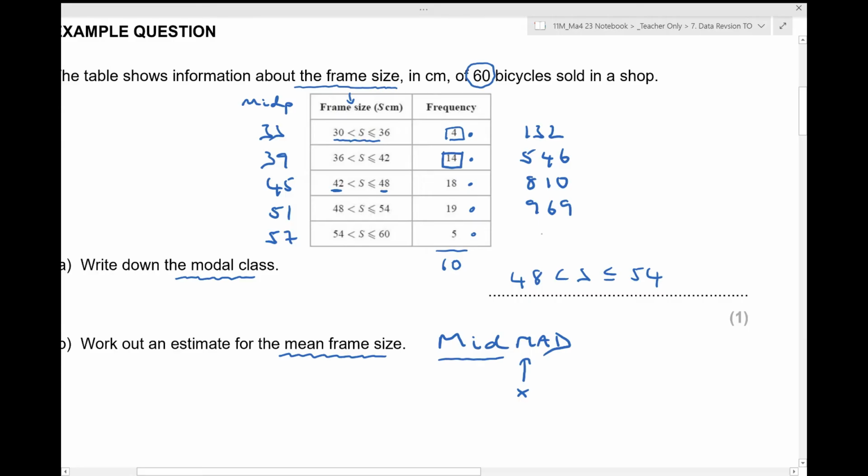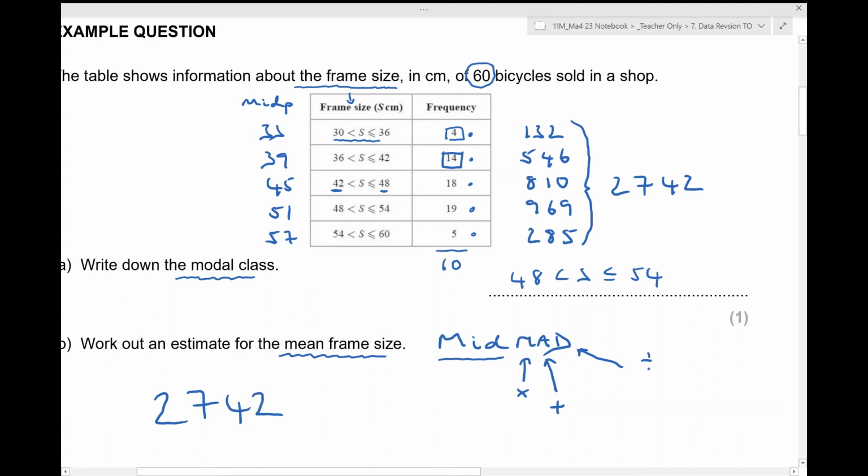And 57 times 5. So I've multiplied, and now I'm going to add. The A stands for add. I'm going to add up all these frames. This is going to give me the total of all the frames of all the bicycles. And now I'm going to divide, because I've got that total, 2742. That's every one of the 60 frame sizes added up.